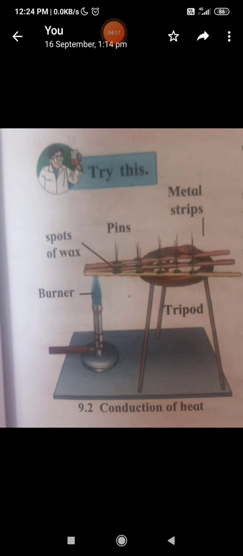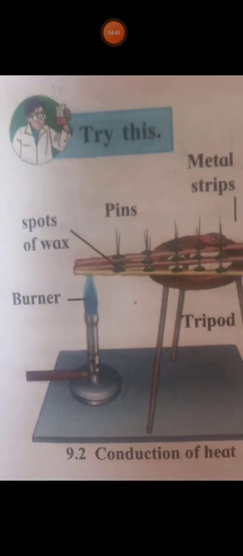You see the answer and tell. Now let us see the modes of heat transfer. There are three modes of heat transfer: conduction, convection and radiation. Now let us start with the first mode, that is the conduction of heat. What do you see in the picture? Observe it properly. The bars of stainless steel, aluminum and copper, a candle, a burner, a pin, etc. Now the procedure, how to do it.